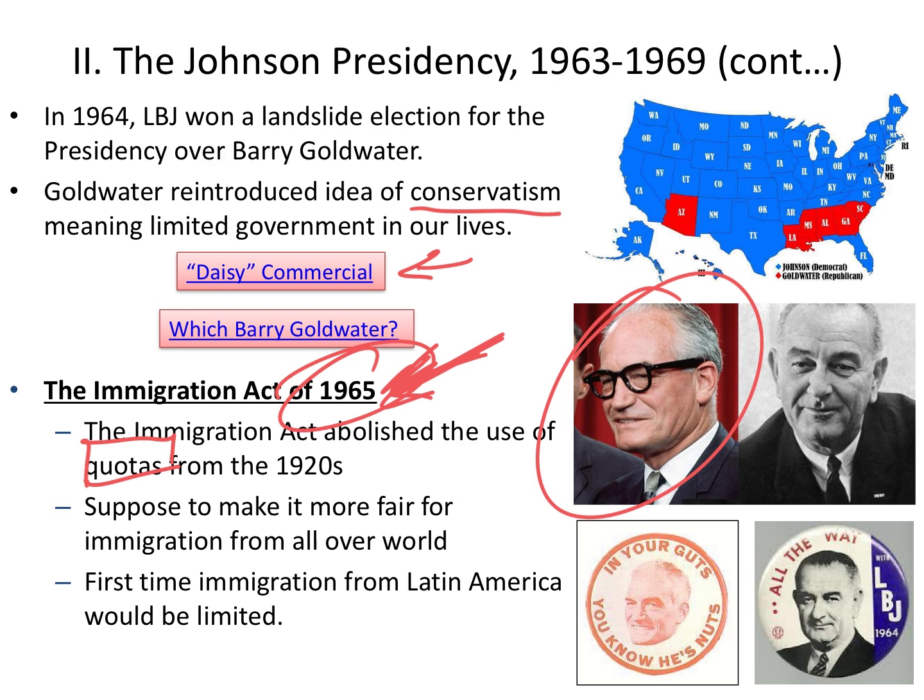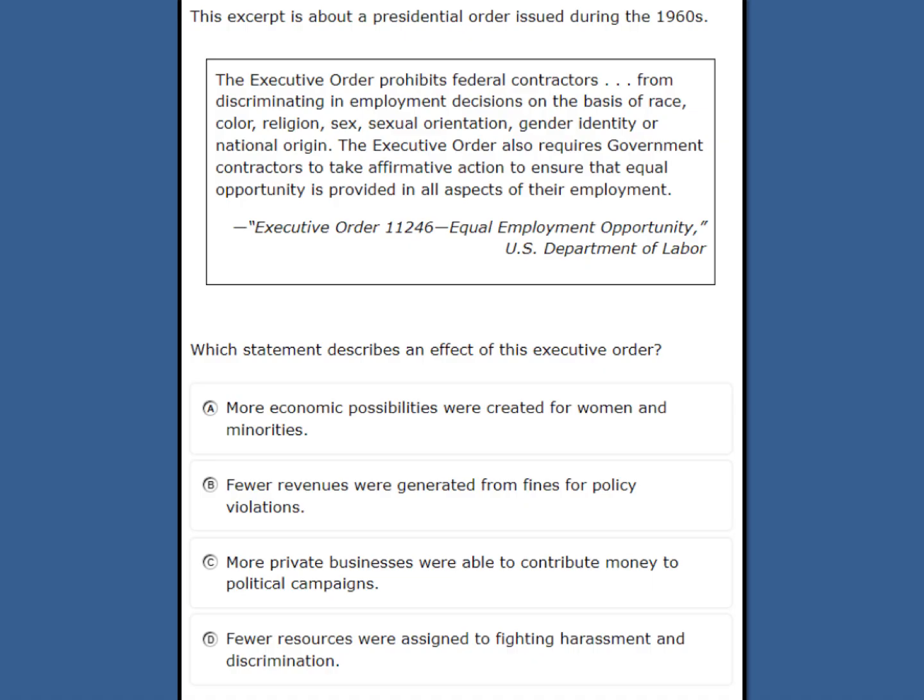And this is the first time immigration from Latin America would be limited. And it wasn't on purpose. It was simply that, hey, if you're from Mexico or from Scotland, we should accept the same number of people. Just geographically speaking, it doesn't make sense because more people are going to come from Mexico to the United States than from Scotland, because Scotland's a longer trip and people from Scotland can go to any part of Europe and find the same economy they find here in the United States. So on the face of it, it meant well, but it creates a lot of problems. We talk about 60 years later, and Congress still hasn't fixed that.